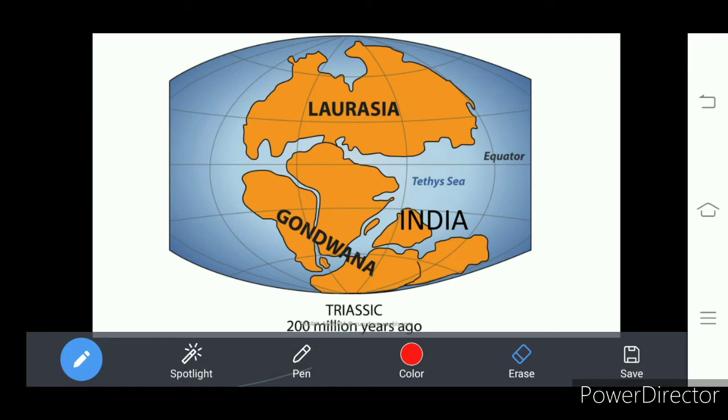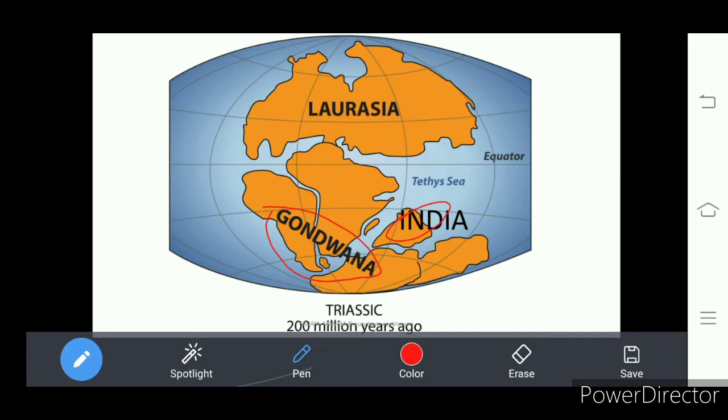So, by that process, our Indian landmass, where is our Indian landmass? Look at here. This is our Indian landmass, originated from Gondwana land. Our India belongs to the Gondwana land.